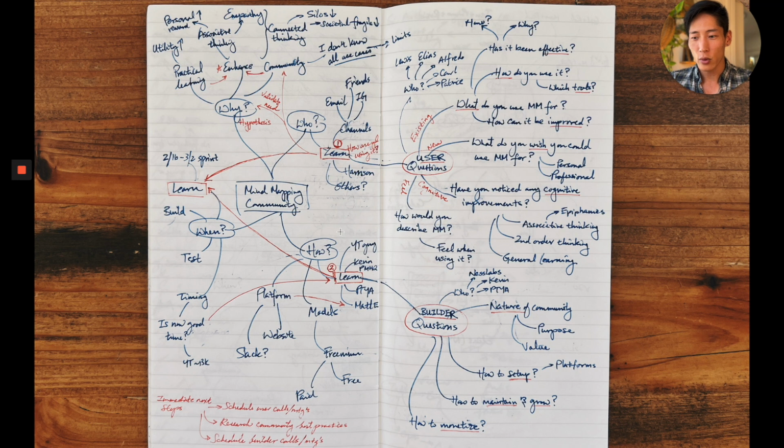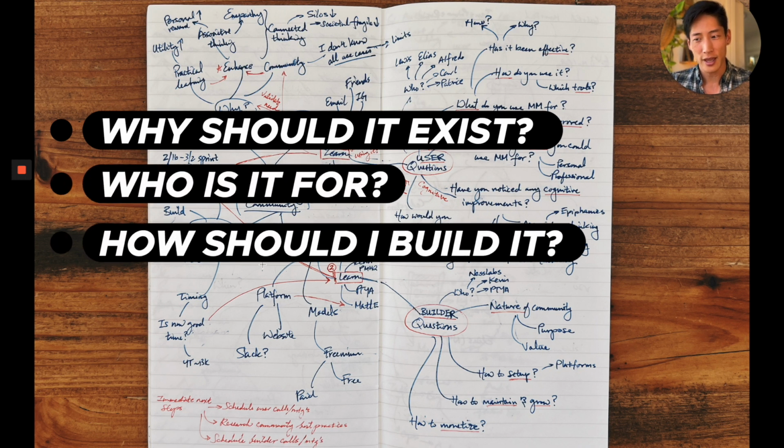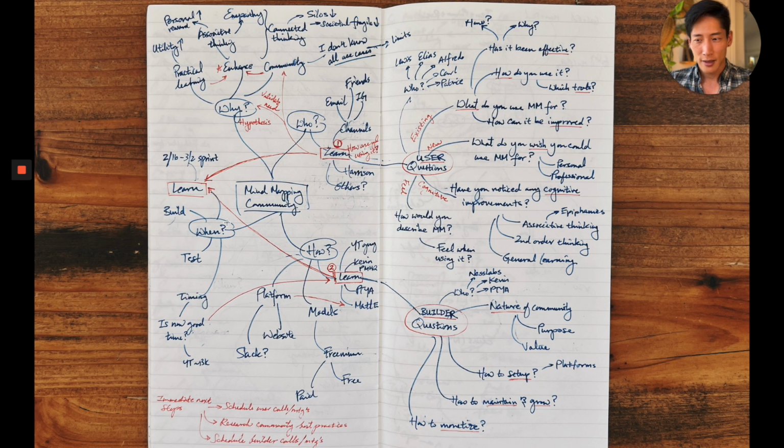However, the 4 basic questions that I asked myself at this point were: why should it exist? Who is it for? How should I build it? And when should I build it? So why should I build it? Well, I'm not the only one who mind maps. In fact, I now know so many of you do as well, and everybody has a different way of thinking, therefore a different way of mapping. There are going to be a lot of use cases that I don't know how to approach because I'm not you. Therefore, I think it'll be very beneficial to have a way to share this knowledge with each other and build that connection.